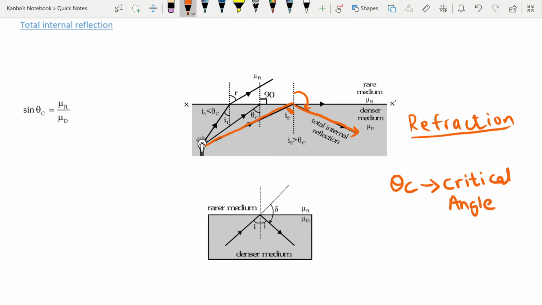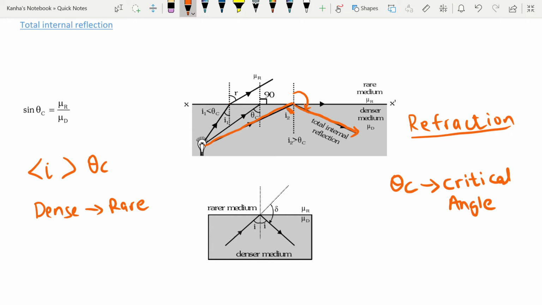The conditions for TIR, which are quite important, are that my angle of incidence should be greater than the critical angle, and light should always travel from the denser to the rarer medium. This is all you need. Here you can easily apply Snell's law. For Snell's law, we had sine of theta i is equal to sine of theta r.